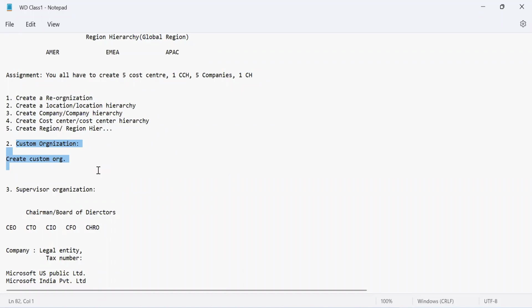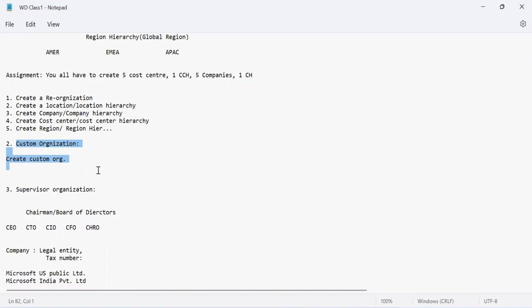Suppose you are the manager and I'm reporting to you, I think you will be my supervisory organization. No, I will be your supervisor. I will not be a supervisory organization, but yes, the path that you have taken is absolutely correct. So a supervisory organization is basically a department. If I have to relate it to layman terminology, not Workday terminology, it is basically a department.